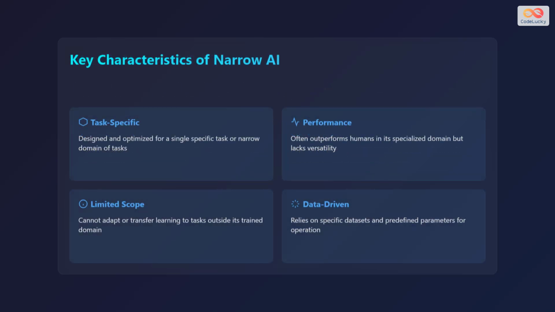Let's discuss the key characteristics of narrow artificial intelligence. Firstly, it is task-specific, meaning it is designed and optimized for a single specific task or a narrow domain of tasks. Secondly, in terms of performance, it often outperforms humans in its specialized domain but lacks versatility. Thirdly, it has limited scope. It cannot adapt or transfer learning to tasks outside its trained domain. Lastly, it is data-driven, meaning it relies on specific datasets and predefined parameters for operation. These characteristics define the capabilities and constraints of narrow artificial intelligence.